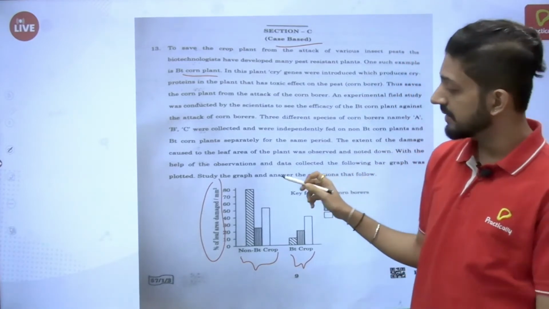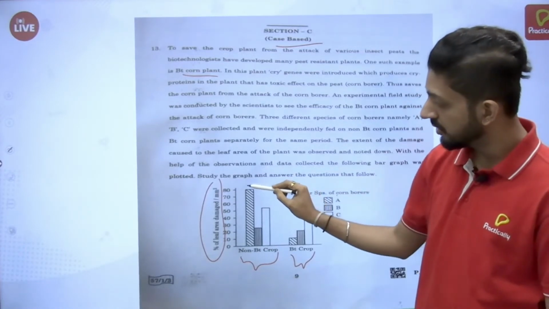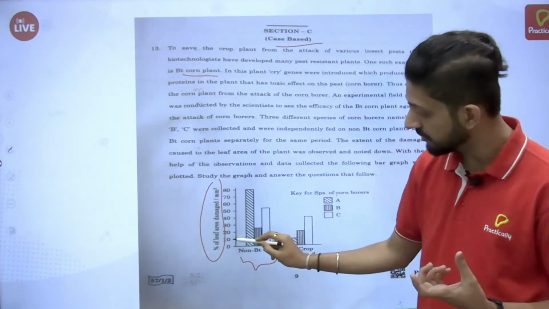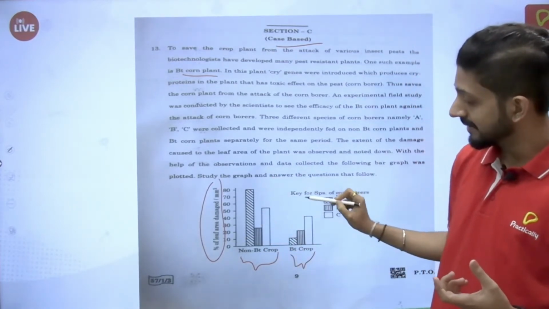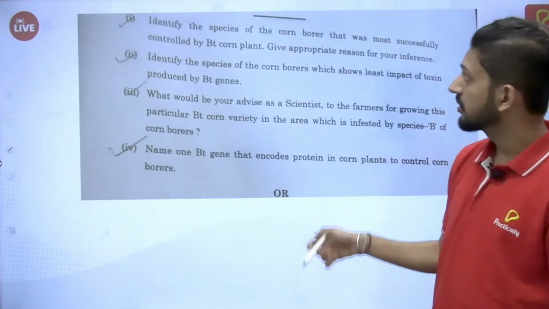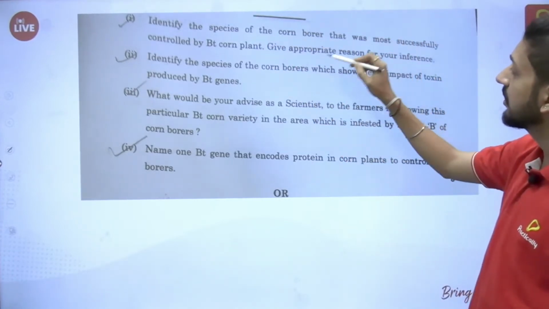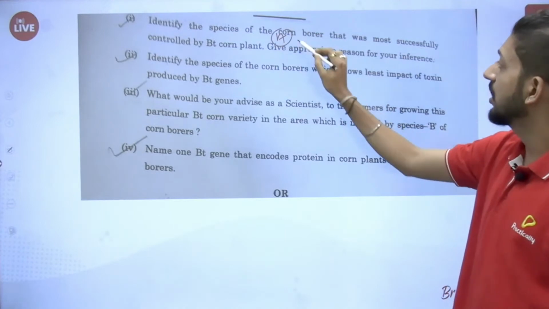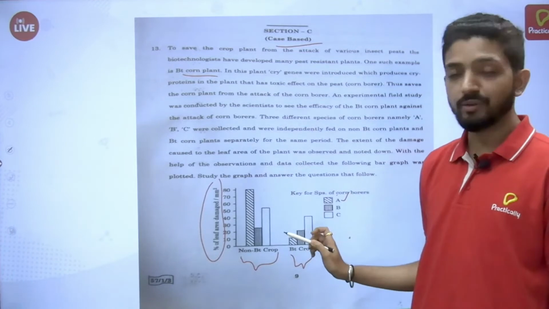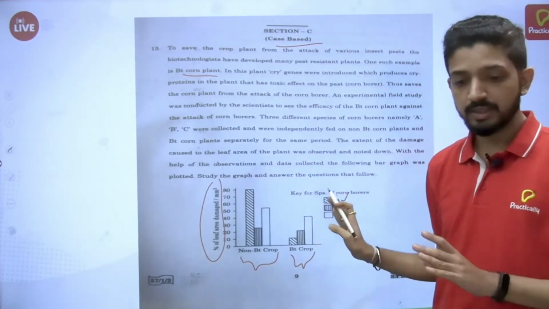So you can clearly see here, this one, that is A, it was almost 80 in non-Bt crop, and once Bt was introduced, it almost fell down to 10. So the maximum difference is in A, isn't it? So that's the answer for this question. The species of corn borer that was most successfully controlled is A. And for the reason of inference, you have to tell the same thing, that it was 80 and then it went down to 10, which is a comparatively higher difference than the others, B and C. Simple.